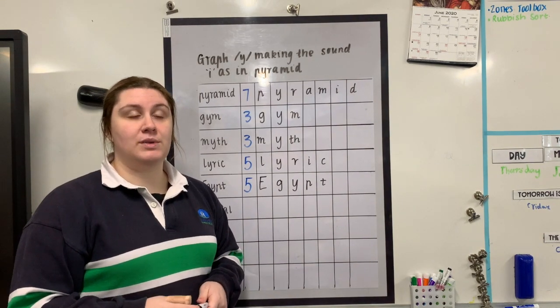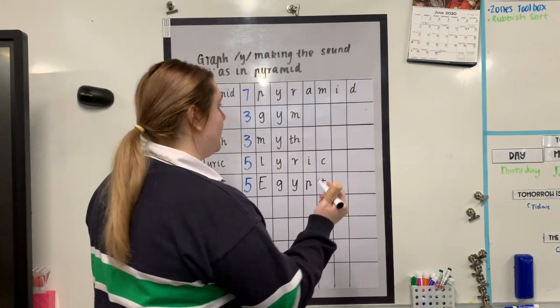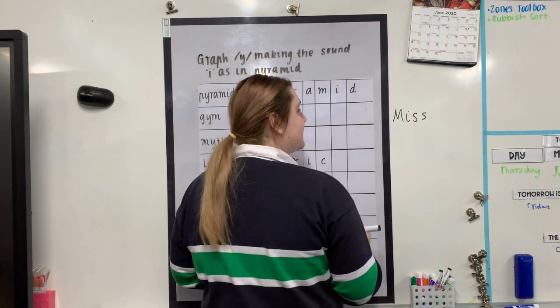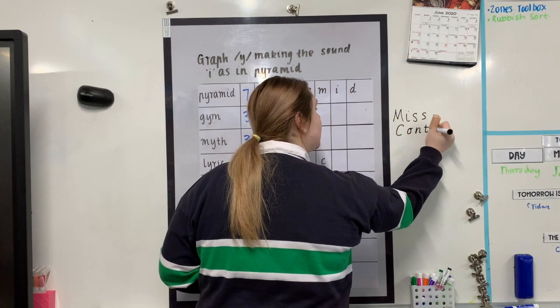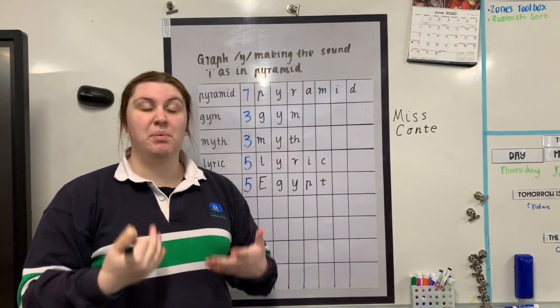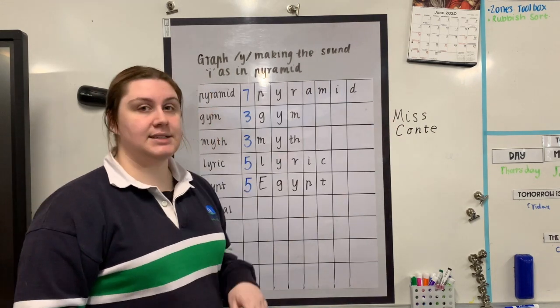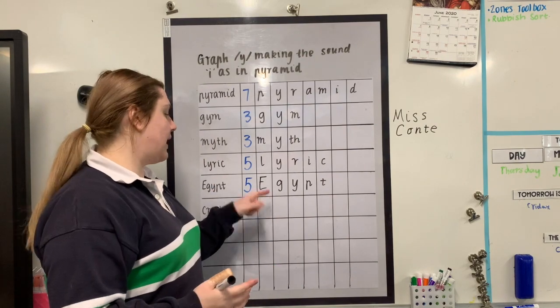For example, if you were spelling your teacher's name, you would have a capital letter. Capital M-I-S-S, capital C-O-N-T-E. I am a real person, I am a proper noun, so I need to make sure there are capital letters. Because Egypt is a real place, it is a proper noun, so we put a capital letter at the start.